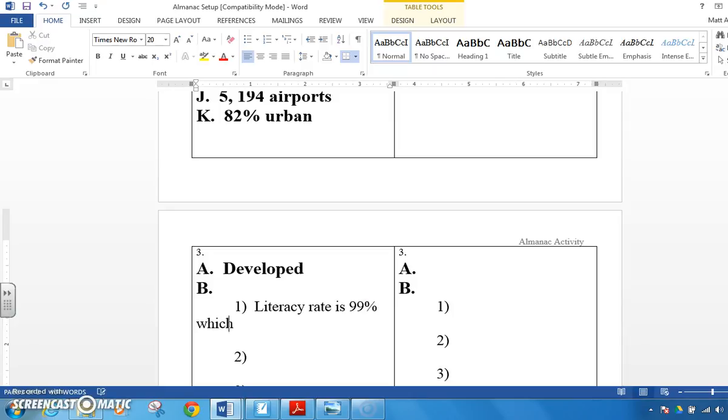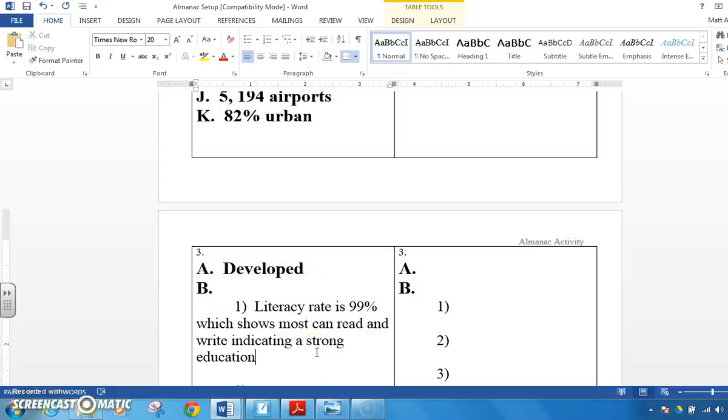So I'm going to say this, which shows most can read and write, indicating a strong education. Awesome. I've got my evidence, and now I've got my elaboration. And by the way, that has to match up with the developed characteristic that's here.